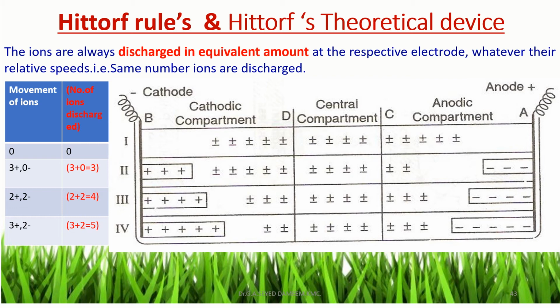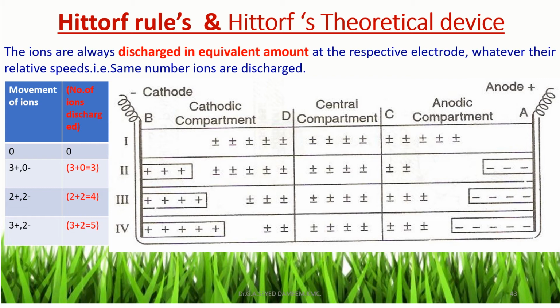In case number 3, 2 cations and 2 anions are moved. That is, starting from case 1, 2 cations are moved from anode to cathode, and 2 anions are moved from cathode to anode. So the total number of ions discharged is 4.